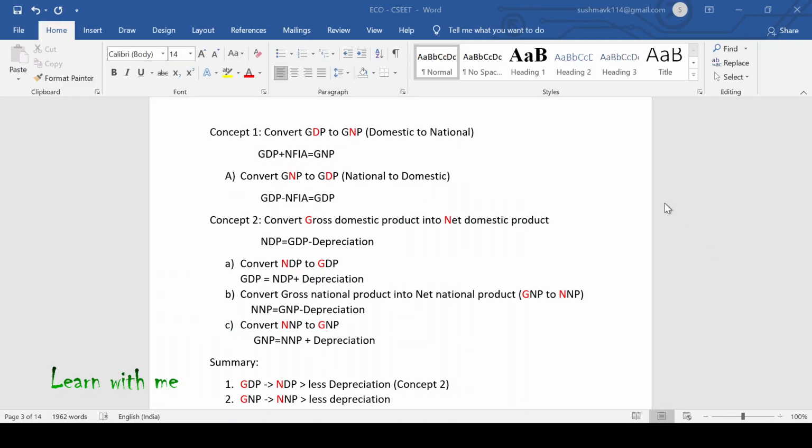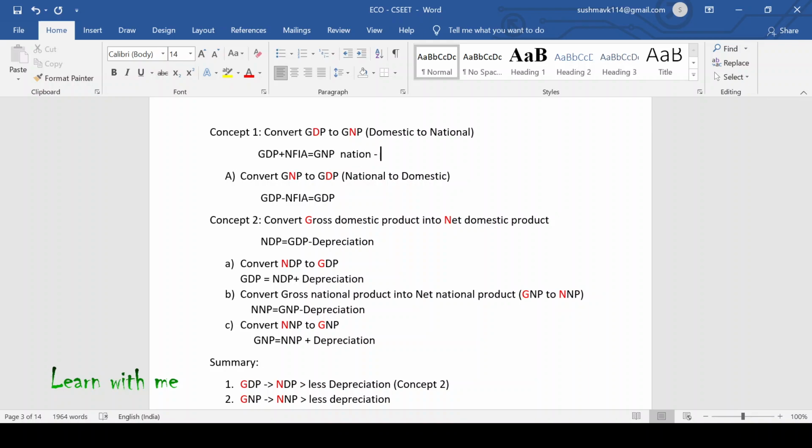I was not able to type there, so it took some time. Now it is telling me to convert from GDP to GNP, that is from domestic to national. So you tell me, if I have to calculate national, should I add NFIA or deduct NFIA?